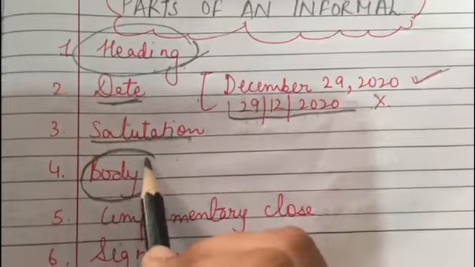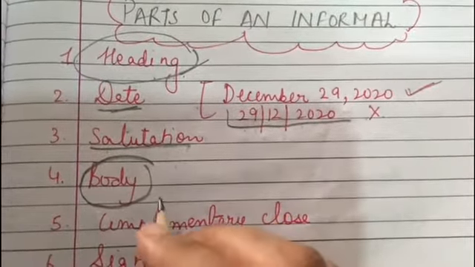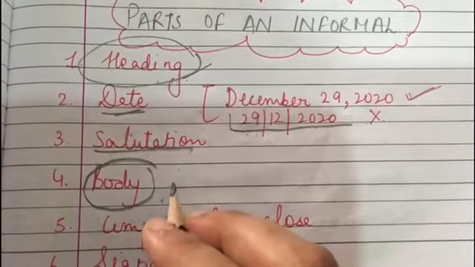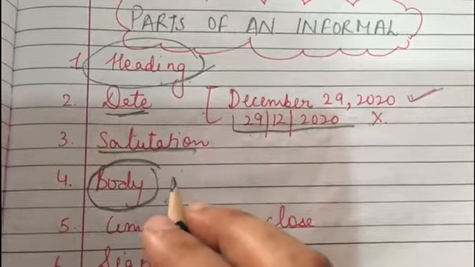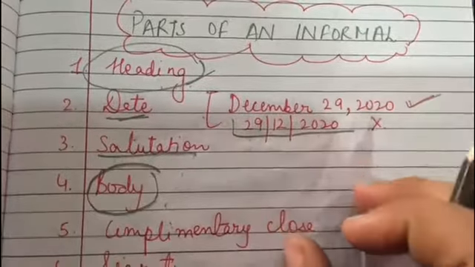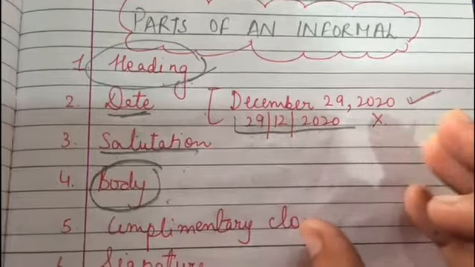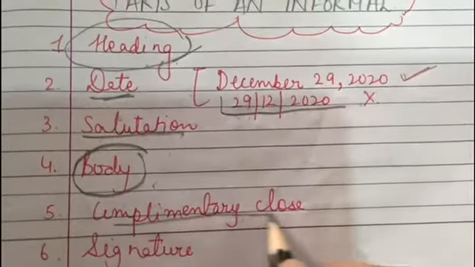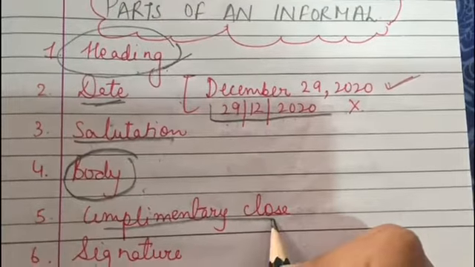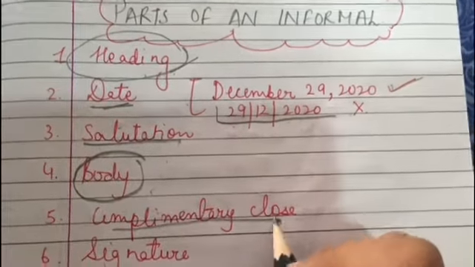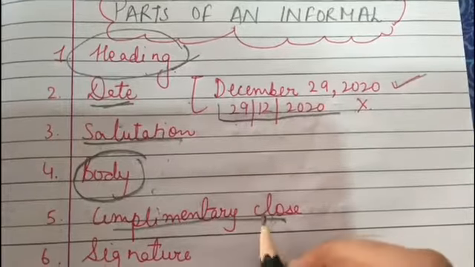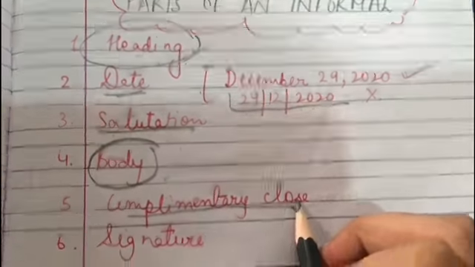Then comes body. It forms the very soul of the letter, the message that is carried in it, and it usually makes use of 3 paras but may be shorter or longer. Then is the complimentary close, which is a polite way of ending the letter. The expression used must match the salutation.